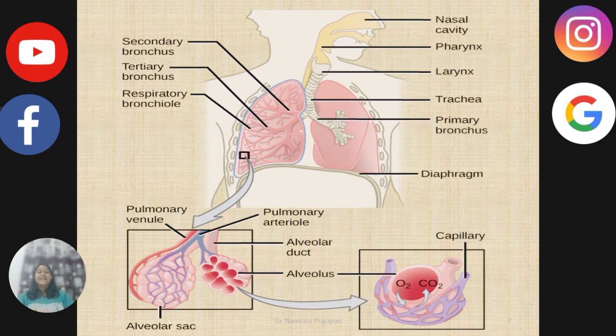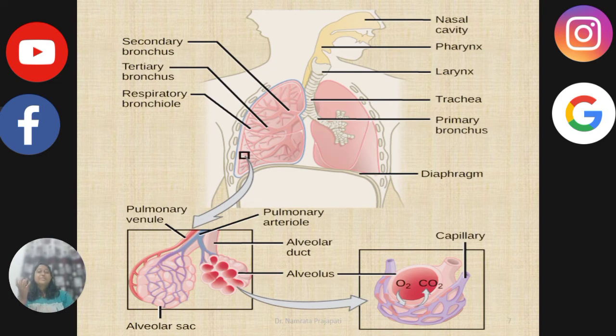Each bronchus undergoes repeated divisions, and thus the names secondary and tertiary bronchi and bronchioles. These bronchioles end into the terminal bronchioles. Thus, the trachea, primary, secondary, tertiary bronchi, and the respiratory bronchioles all end up into the alveoli.